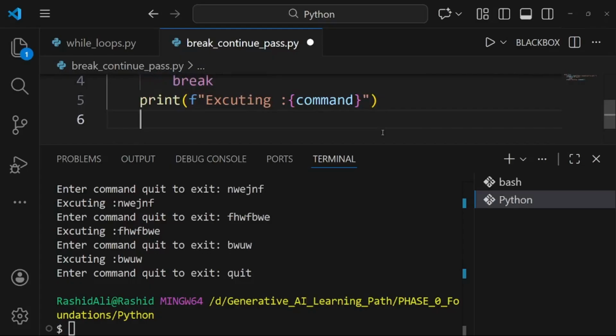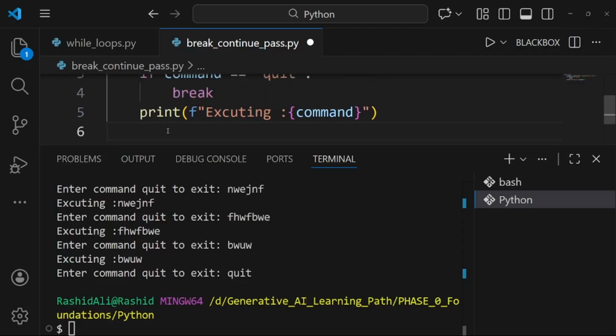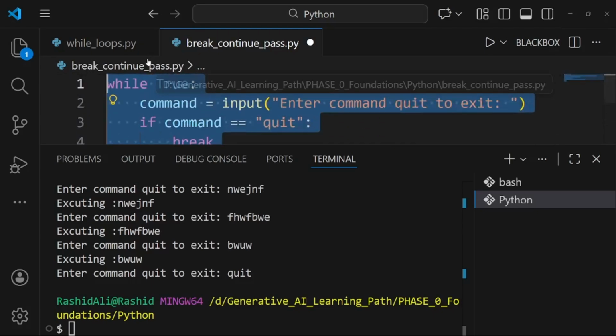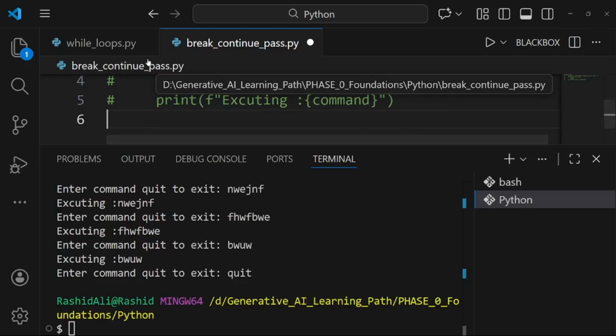After it we have the continue statement, which will skip the one specific iteration that we want, whereas the break statement stops the whole loop and gets us outside the body of the loop. The continue statement just skips one specific iteration or a number of iterations, and we have to specify the condition for skipping the iteration.